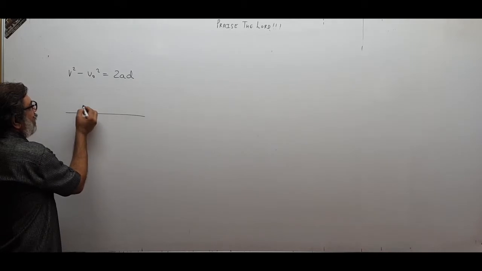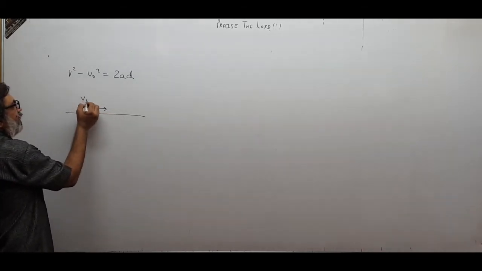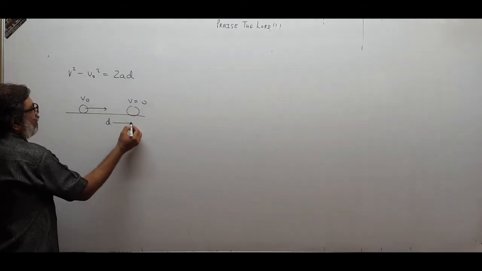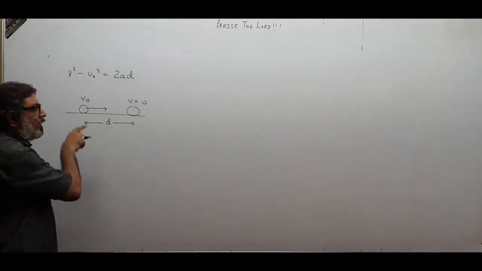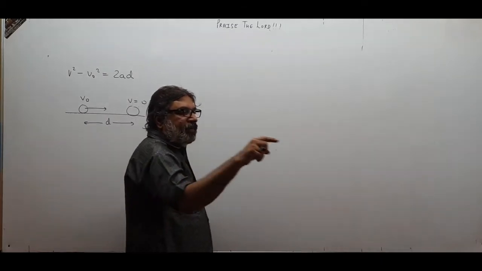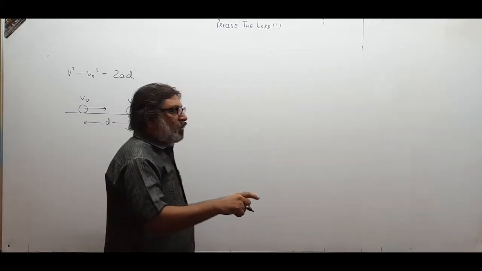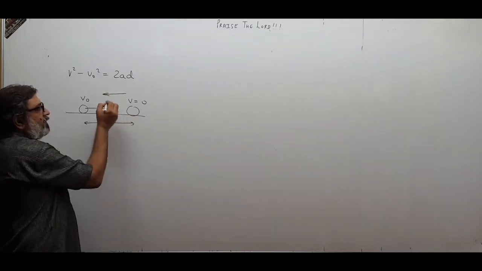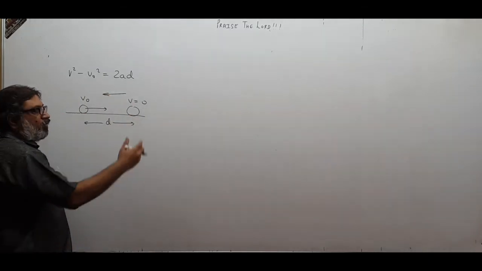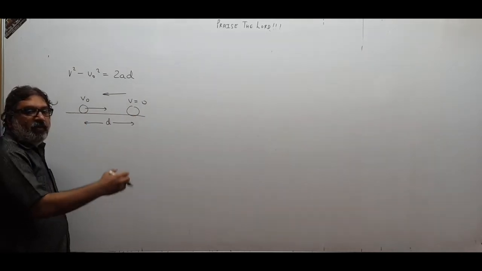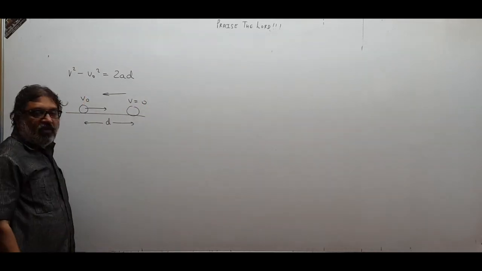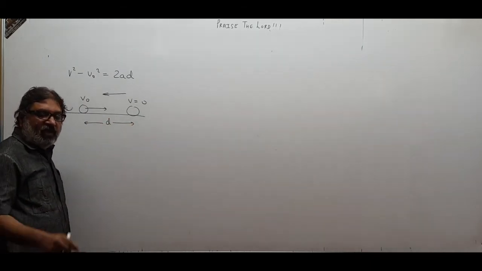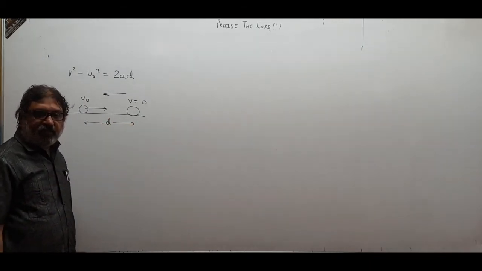Now you are going on a two-wheeler like this. Initial speed is V0, and here your speed becomes 0. You have traveled a distance of D. Remember, your speed is decreasing. You have applied brakes. Therefore, the force applied by the brakes on the two-wheeler is in this direction. Because force is like this, your speed decreases, because acceleration is in the opposite direction of the velocity, and therefore your velocity keeps on decreasing.